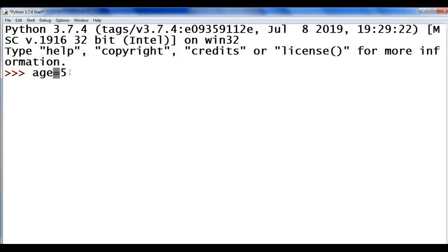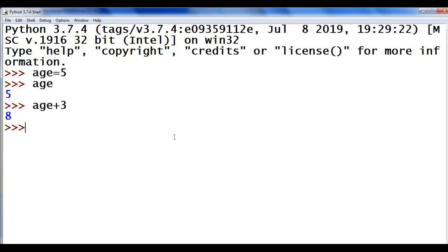This operator is called the assignment operator. The value 5 is assigned to the variable age. So wherever you need to use 5, you can use the variable age. See, when I give age, the value is displayed. If I want to print age plus 3, I got the result 8. That is, the value of age is now 5, so 5 plus 3 is 8.